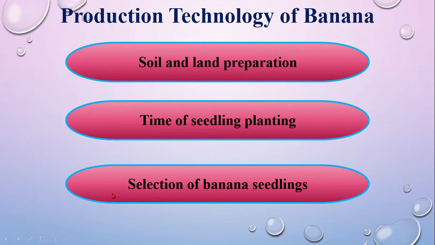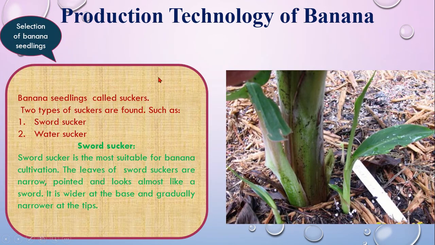Now the most important topic here, which is selection of banana seedlings, which is very important for your exam. There will be two types of seedlings, which are sword sucker and water sucker.